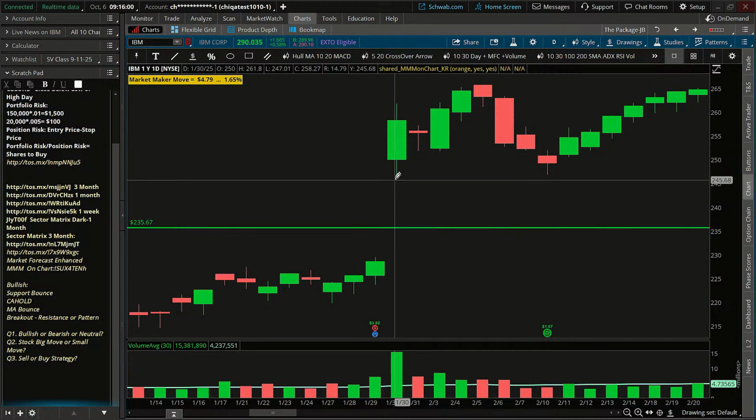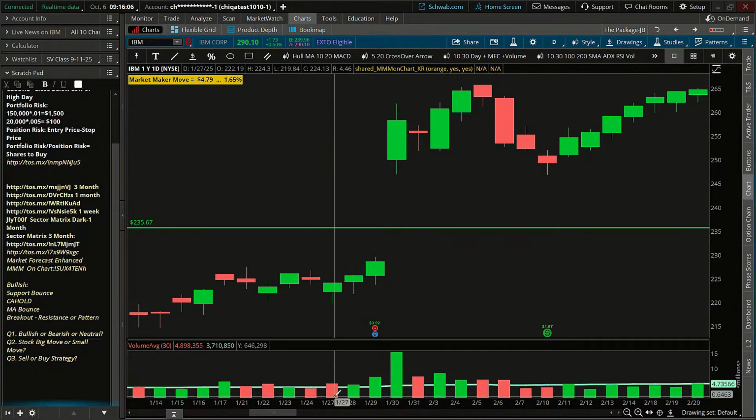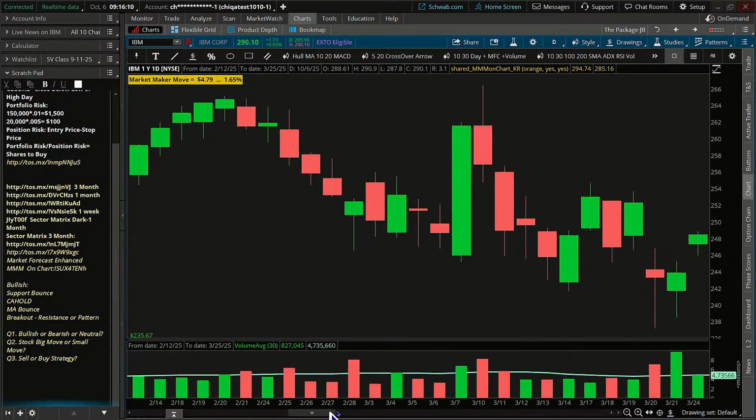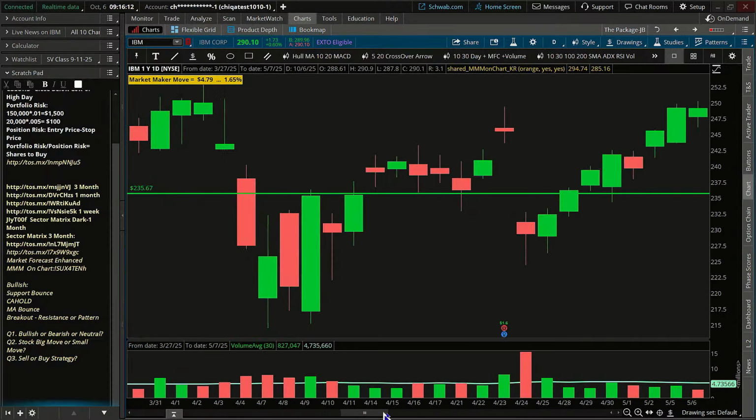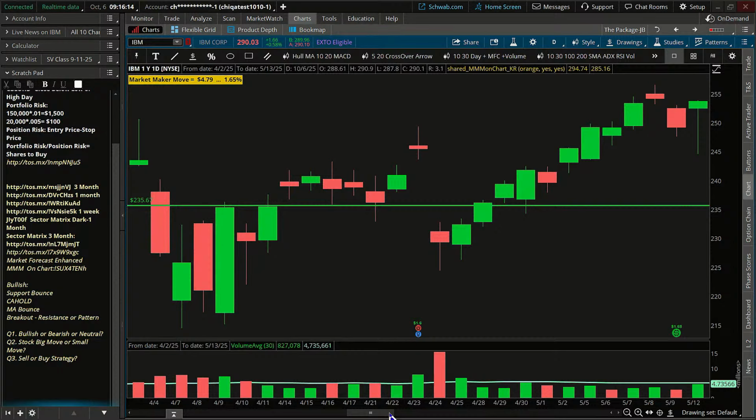So pretty good size move here. That one measured, that was the biggest move they had actually, was 29.64 in that January earnings. Okay, next up, we're going to move ourselves down to the April earnings. Big gap, big movement. Okay, so same thing. I took the closing price to the closing price.